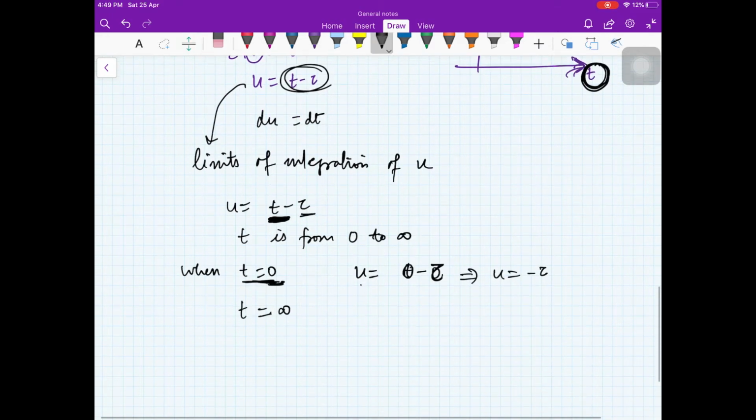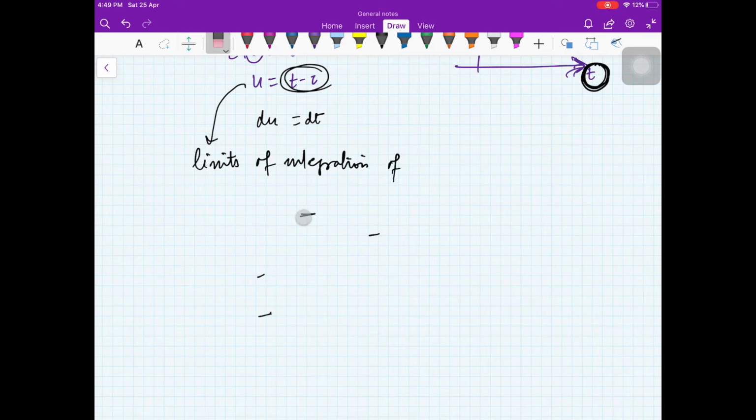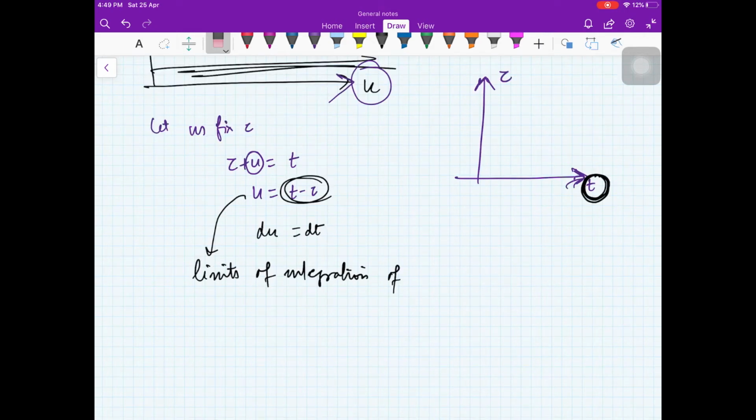That is the confusion here. Let me write again. I'm looking for the limits of t because I'm changing into t.